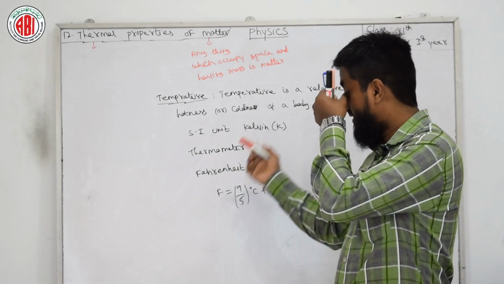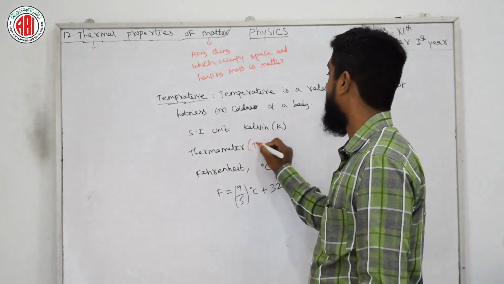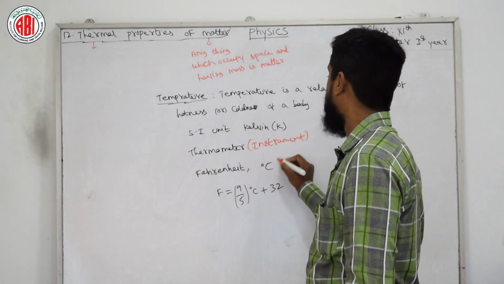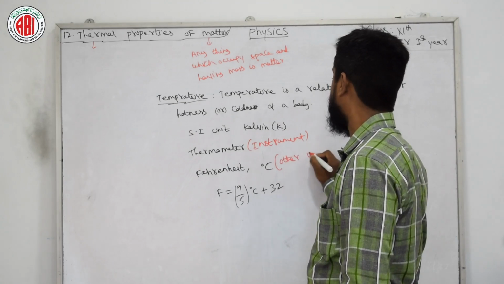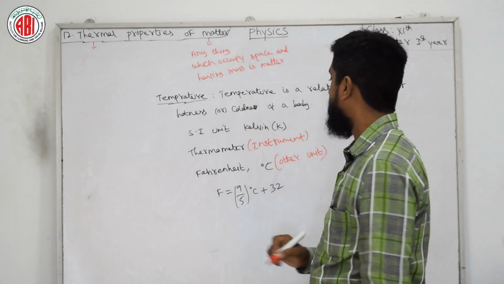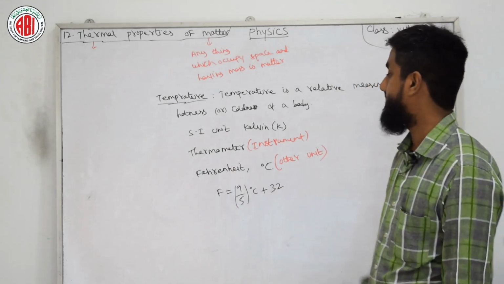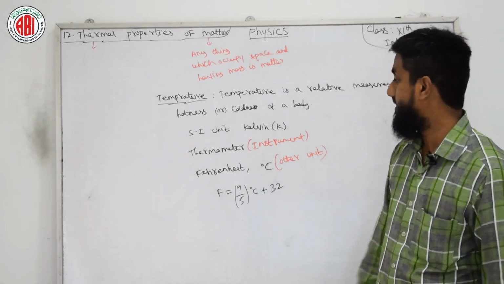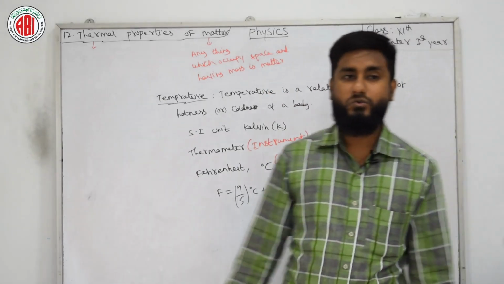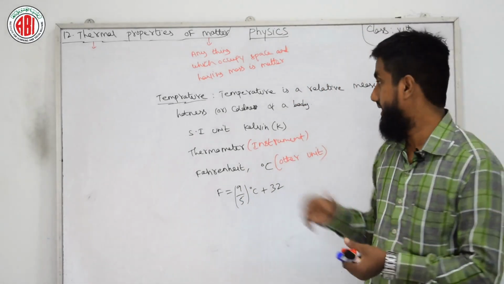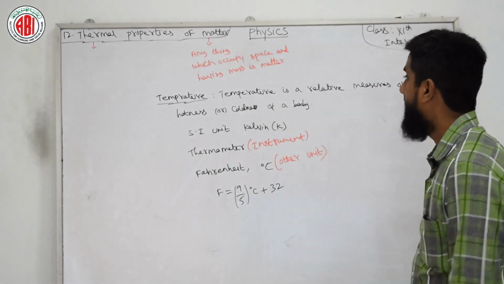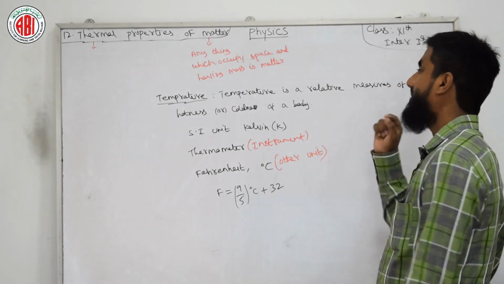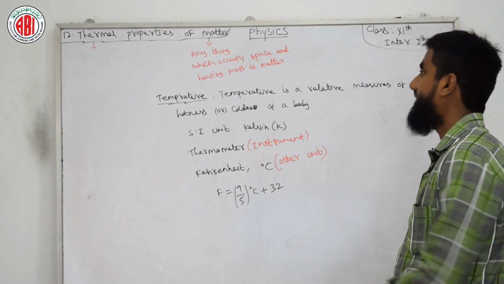And I am writing here in brackets the other units of temperature: Fahrenheit and degree centigrade, and the relation between Fahrenheit and degree centigrade is F is equal to 9/5 degree plus 32. So you can copy down this thing related to temperature. I am standing a few seconds here, no need to explain much more, it is very easy. Just by copying it you can remember it.